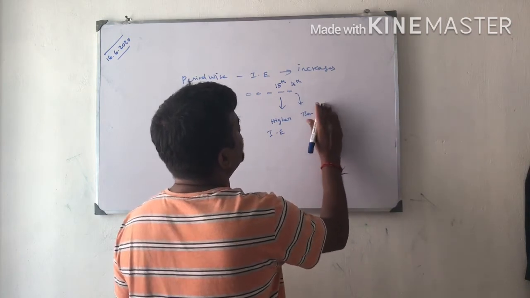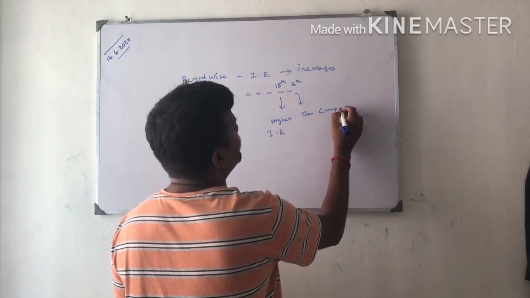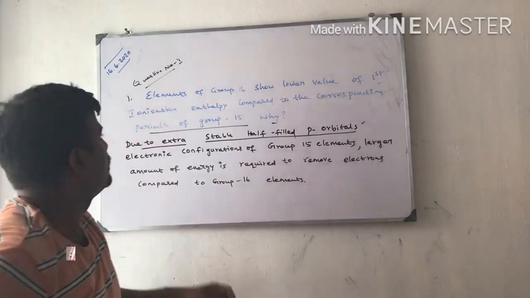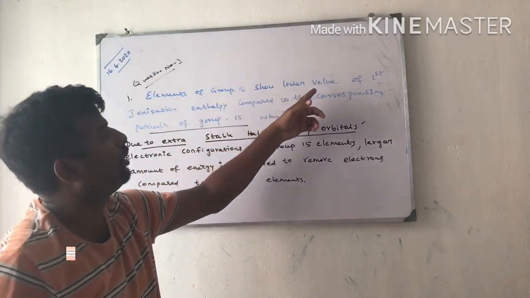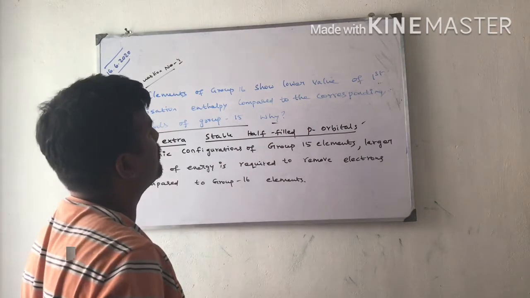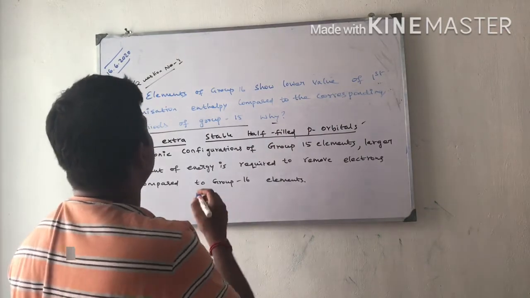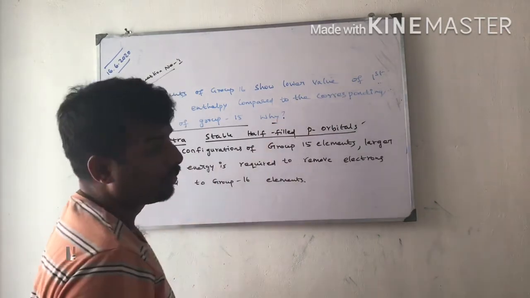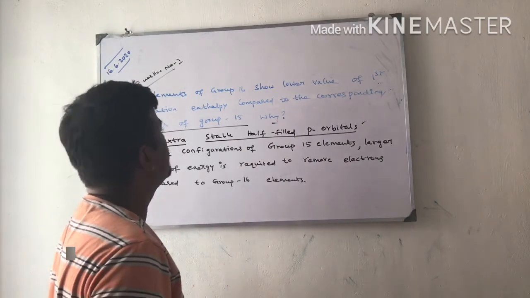Why? This is the question: elements of group 16 have lower value of first ionization enthalpy compared to the corresponding elements of group 15. Why? This is the question.